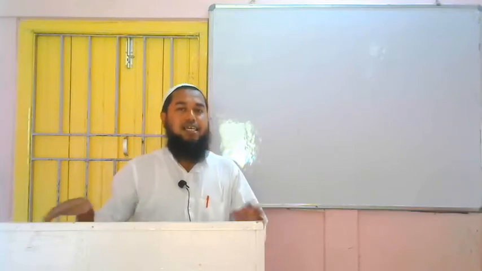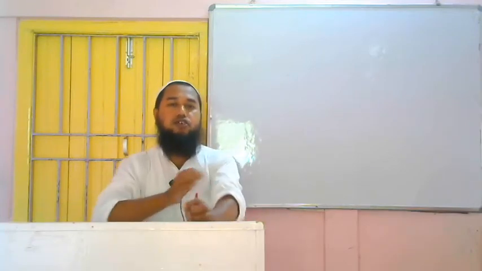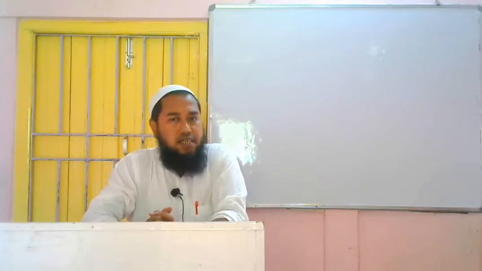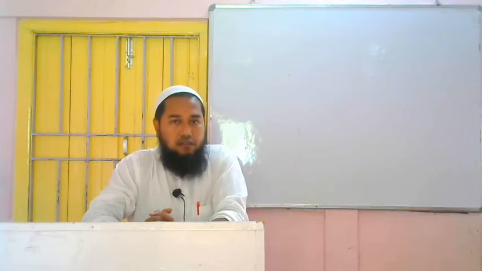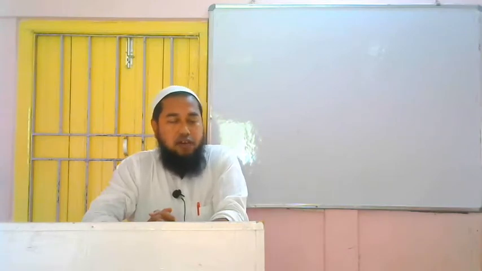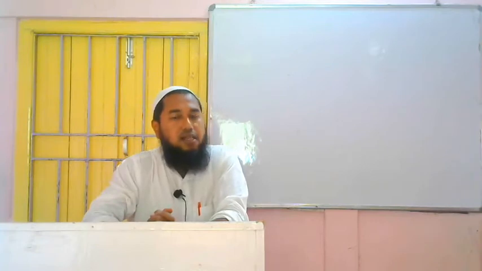If we get a sentence of present perfect tense, how to change the voice of this sentence? We have to bring object in place of subject. Then according to the new subject, we have to use have or has, then been. For perfect tense, we have to use what? Been, B-E-E-N, been. In continuous tense, we used what? Being, B-E-I-N-G. And in perfect tense, we have to use been, B-E-E-N. Then third form of the verb. Here, no need to think about the third form of the verb because it will be there in the question. Third form of the verb, then preposition, then subject will go in place of object.